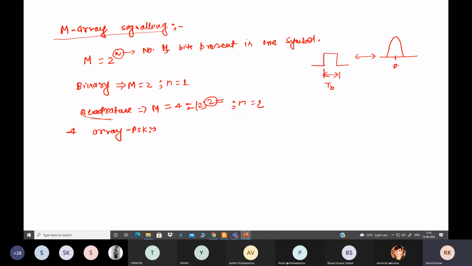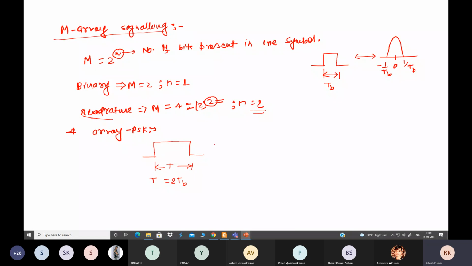So this is centered at 0, and this one is what? 1 by TB, and here minus 1 by TB. Now see here carefully that we have only one bit in a symbol. But right now for M-array PSK, I told you there should be 2 bits in one symbol. So we are drawing here the pulse that should be transmitted, and it should have time duration T, and T should be equal to what? 2 TB, because 2 bits are transmitted at a time.